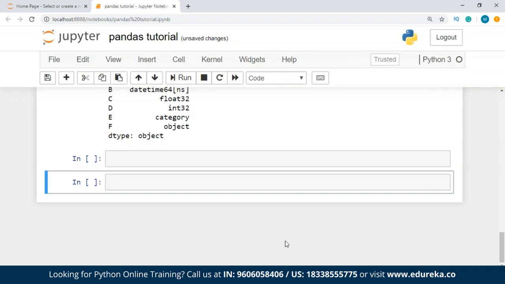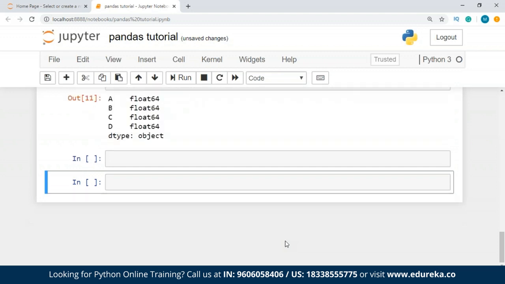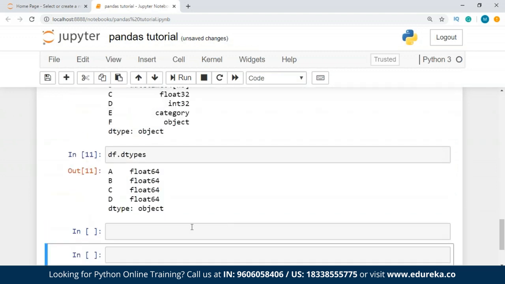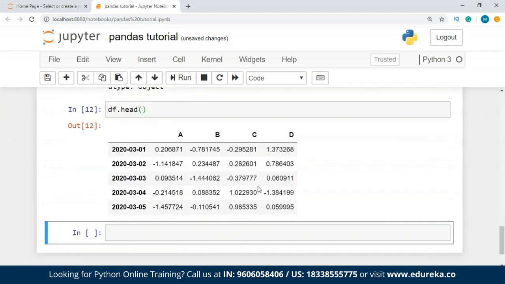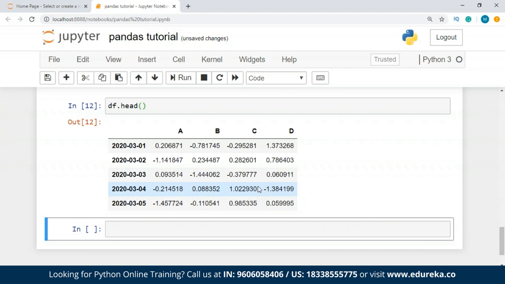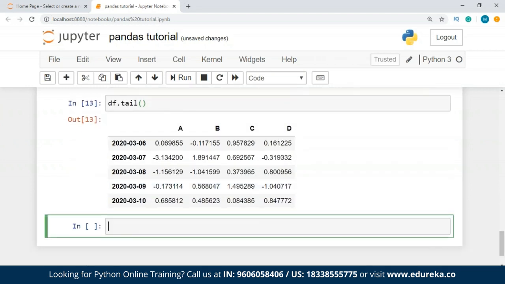So first of all, the very basic thing that you can do for your data frame, I'll just tell you guys, you write df.head. What this function is going to do is give you the first 5 values inside your data frame, or the first 5 rows. And similarly, for the last rows, you can use the tail method. So this is how you get the first and last values inside your data frame. It's going to display all the 5 values that you have at the beginning and the end of your data set.